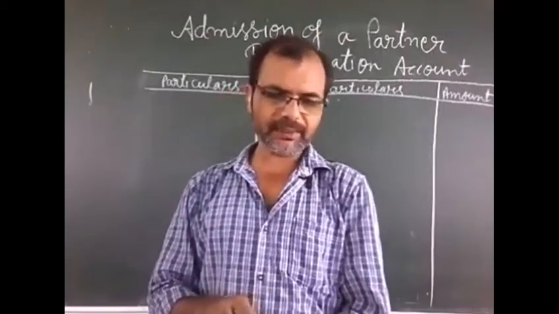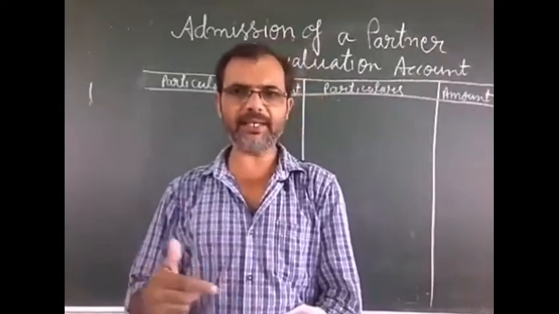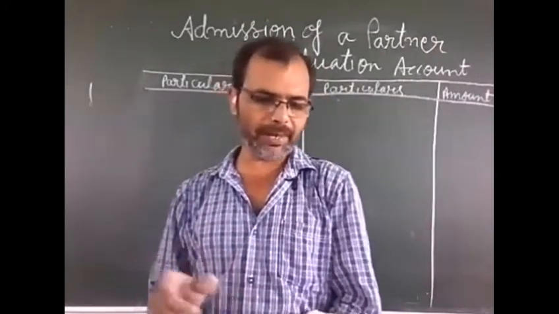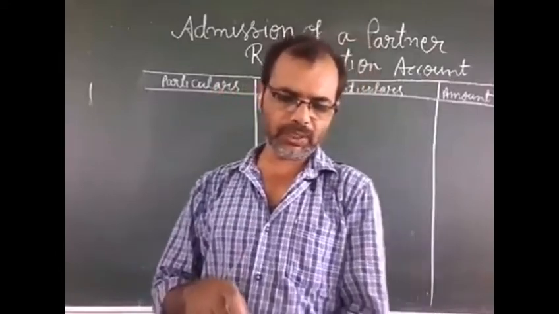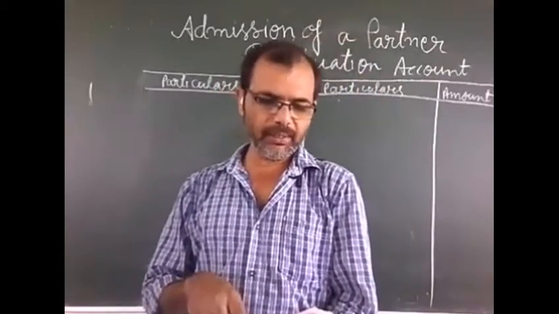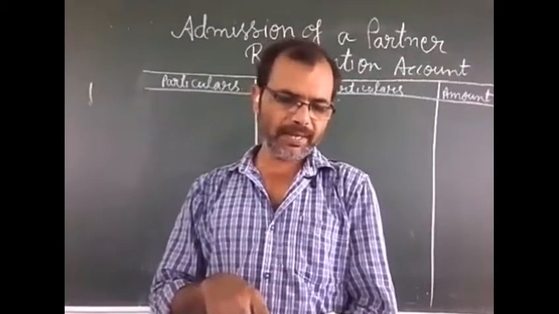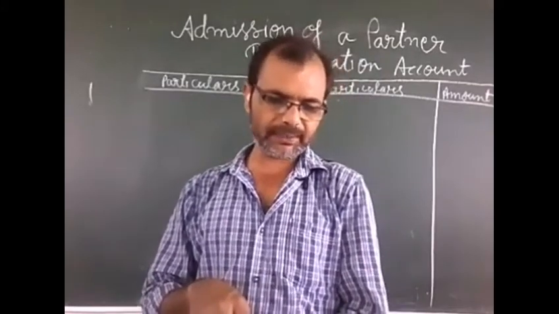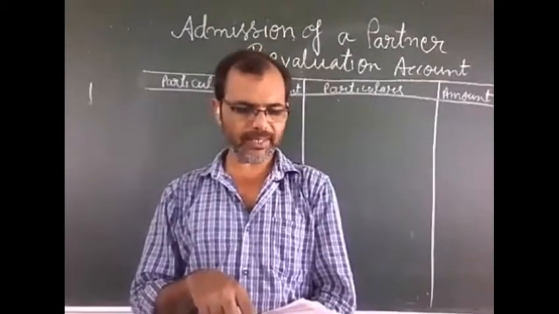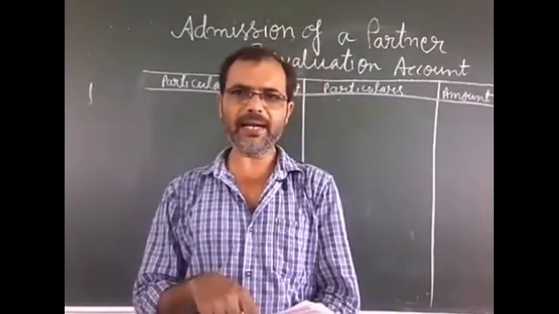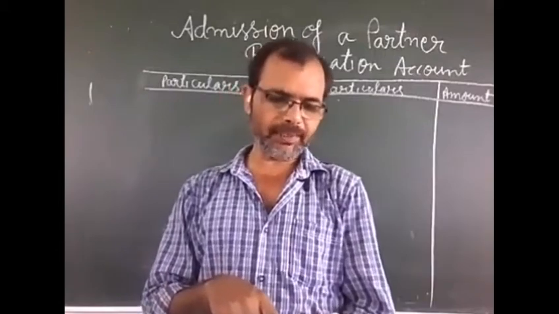I am repeating again and again so that you may learn all these things of the questions in your mind. Creditors 2,50,000, bills payable 1 lakh, general reserve 1,50,000, capitals of partners A and B, 8 lakh and 4 lakh respectively.